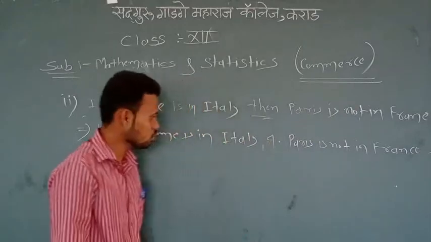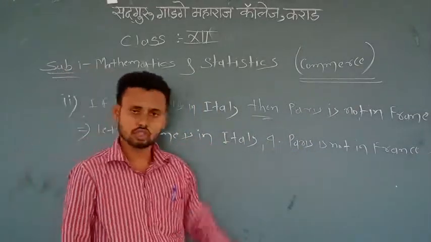These two statements P and Q are simple statements.